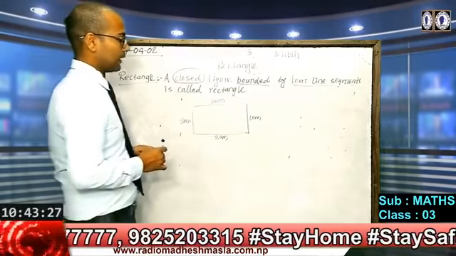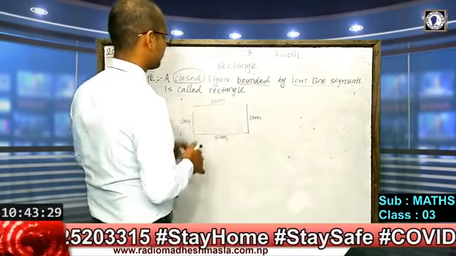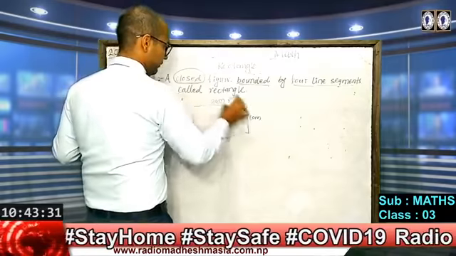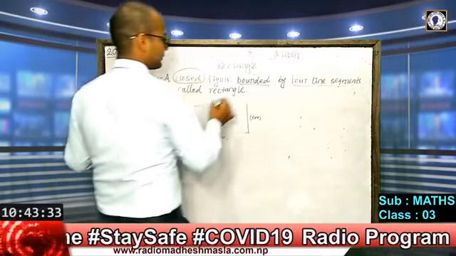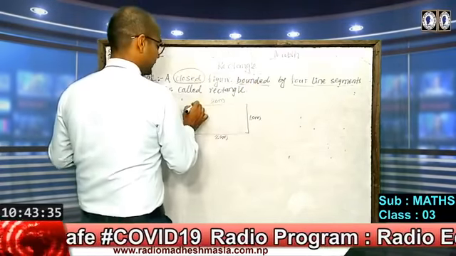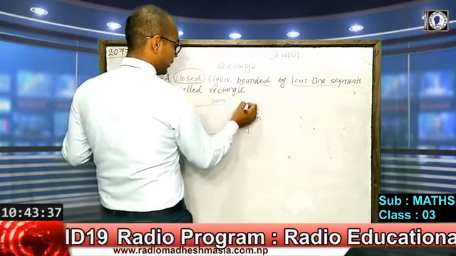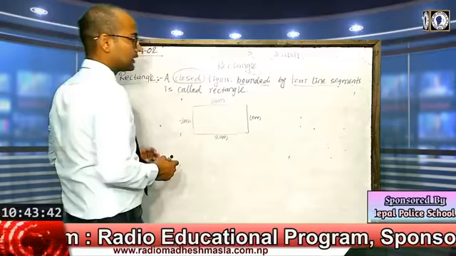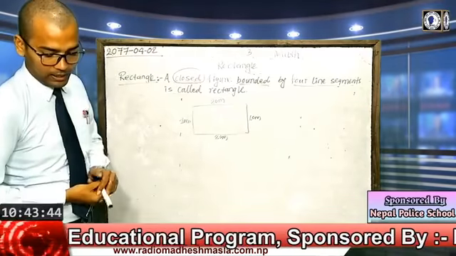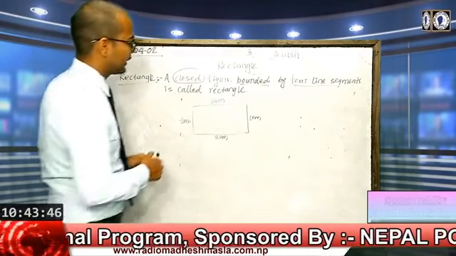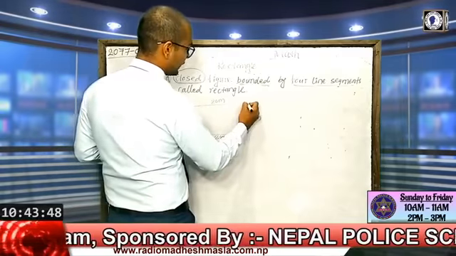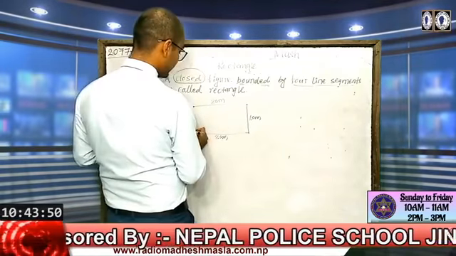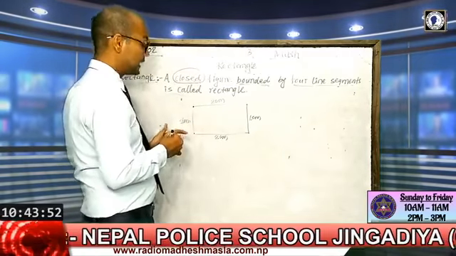In the rectangle we can find what? This is a closed figure, this is bounded, which means joined with each other. In the same way, we also have 4 line segments in this figure, and they are connected to each other.